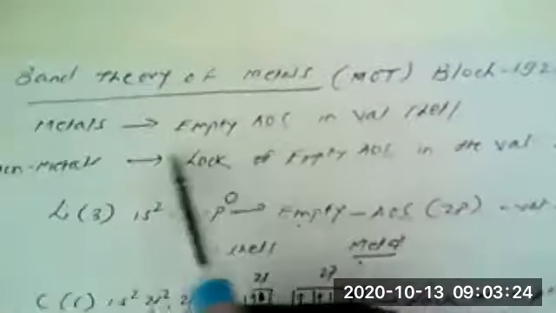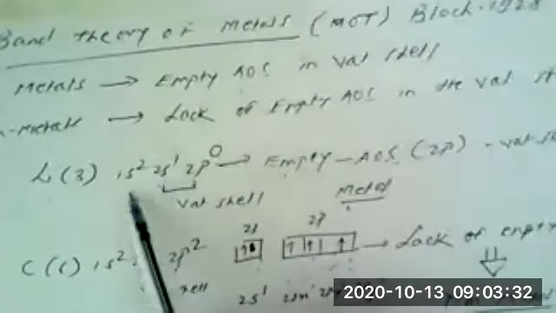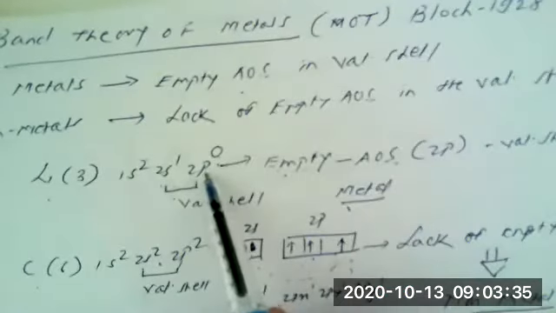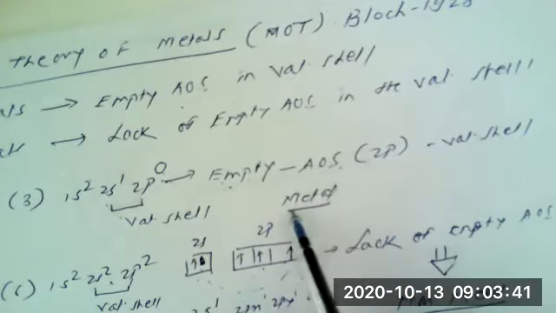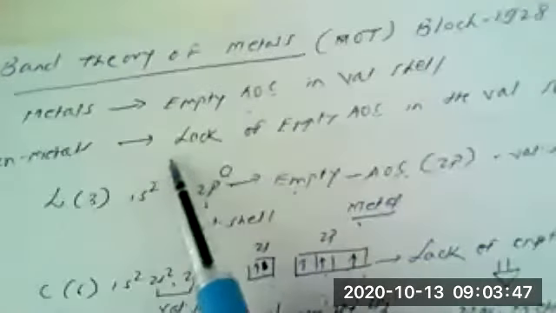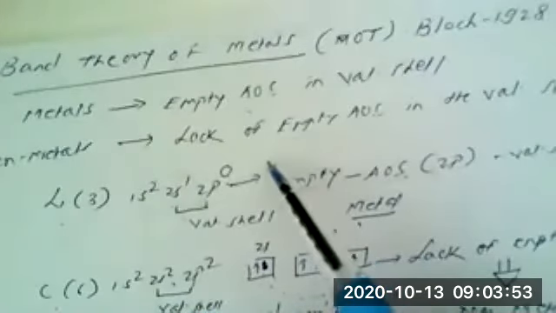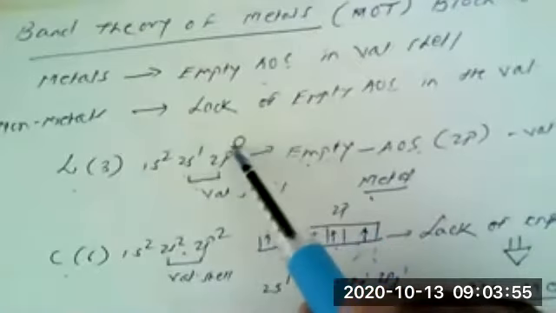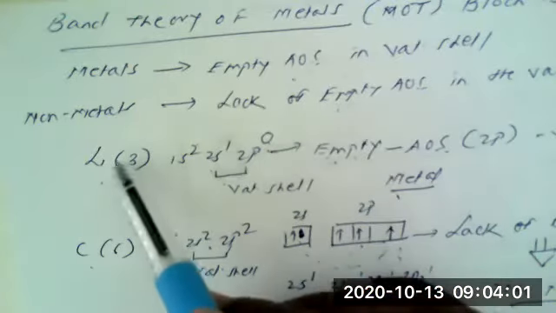Now, just now I have mentioned that metals are elements which are referred to as metals because they contain empty atomic orbitals in the valence shell. For example, we considered lithium, where the 2p orbital is empty and hence does not contain any electrons, so this is a metal. The non-metallic elements lack empty atomic orbitals, that means their valence shell is completely filled with electrons, and hence they are referred to as non-metallic elements.